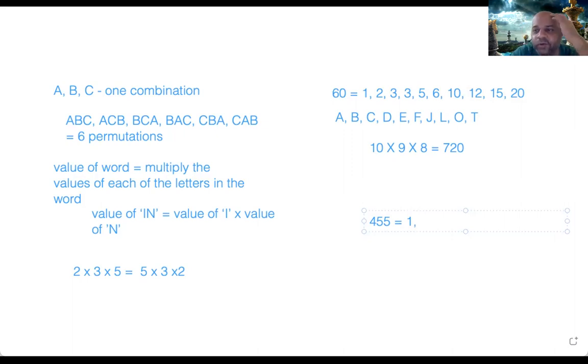I hope all of you know this shorthand for divisible by 3. Any number which is divisible by 3, the sum of the digits will also be divisible by 3. Only then it is divisible by 3. So here 4 plus 5 plus 5 is 14. 14 is not divisible by 3. So 455 is not divisible by 3. Very simple. Okay. 4 cannot be because it is an odd number. 5, I think 5 can be. Yeah, 5 can be there.